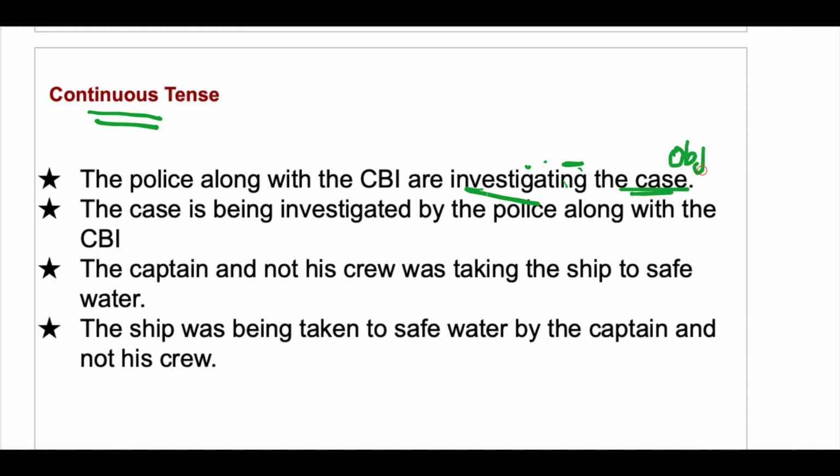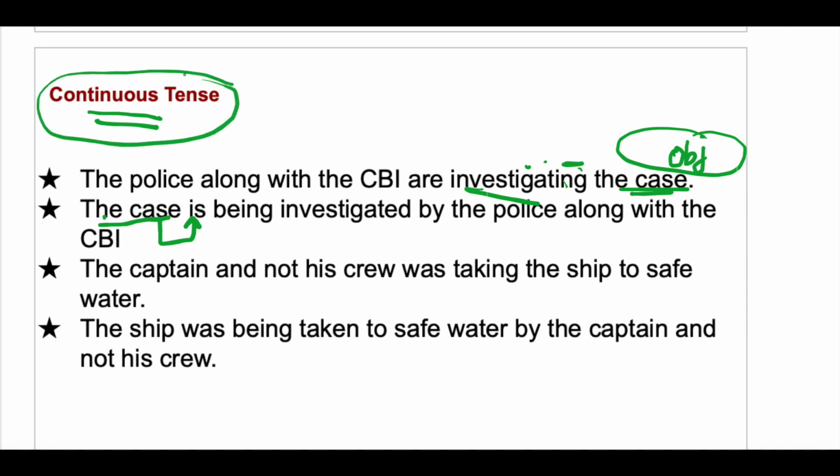Investigating the case. So this is your object. The object will go in the beginning of the sentence. So the case. The case is singular, so you will use singular verb is. Now because you have continuous tense here, you have to use being. B-E-I-N-G, being. Is being investigated plus V3. So helping verb is plus being plus V3 by the police along with the CBI.